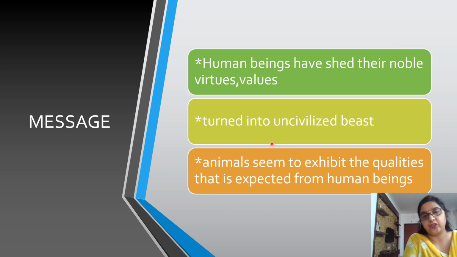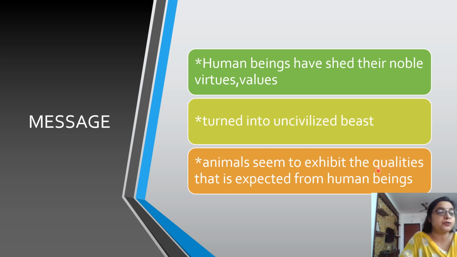Now, what is the message? The poet seems to suggest that human beings, the crowning glory of God's creation, have shed their noble virtues and values and turned into uncivilized beasts, whereas the animals seem to exhibit the qualities that human beings used to have.